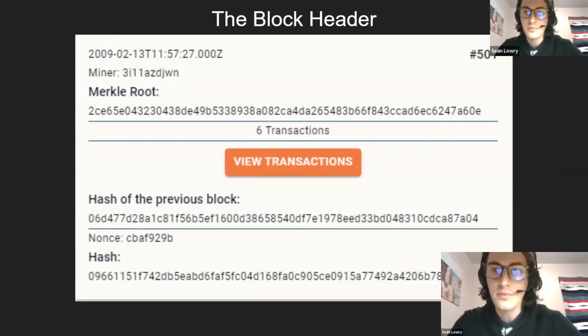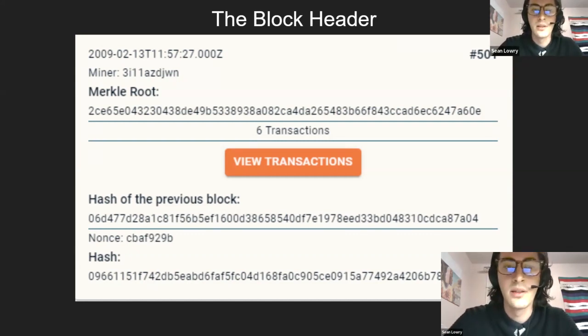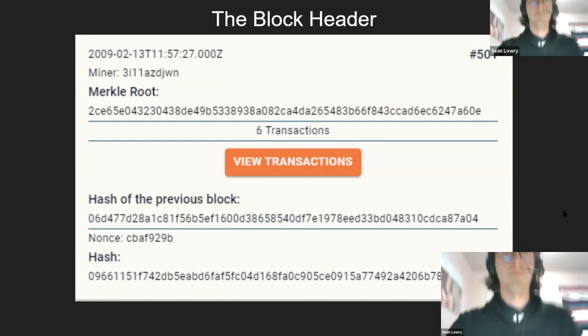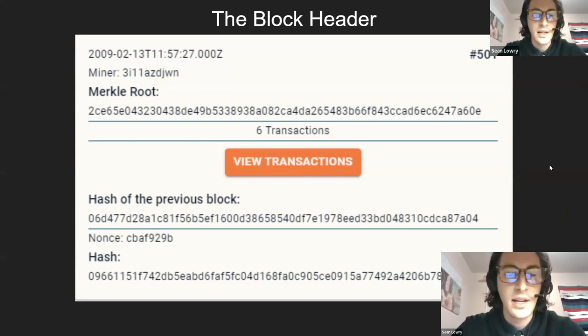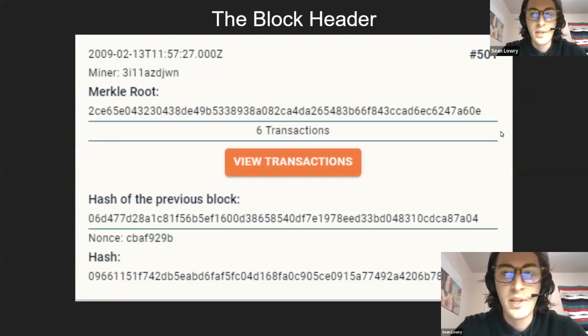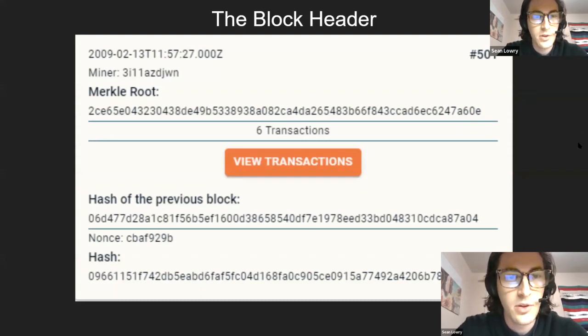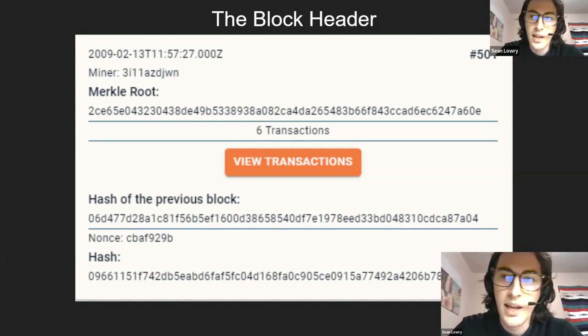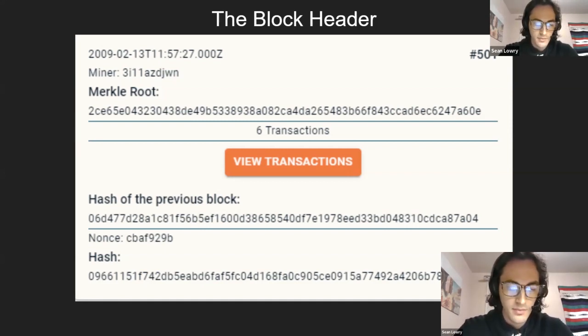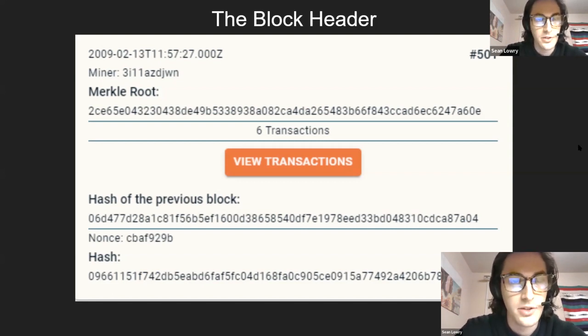So I think it's important for us to talk about the block header for a second. This is actually a block header from a simulation that we made. I'm going to try and break down the parts of this block header here. As you can see, there are these really big hashes. We have these hexadecimal hashes. Satoshi Nakamoto really liked hashing, so these are all throughout the blockchain. These are cryptographic hash functions, okay?